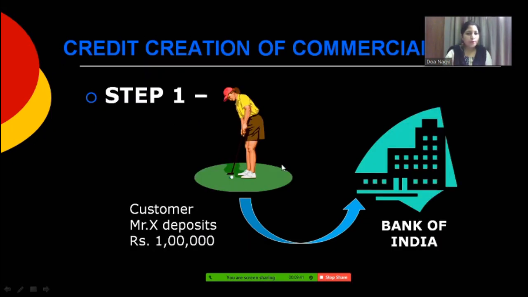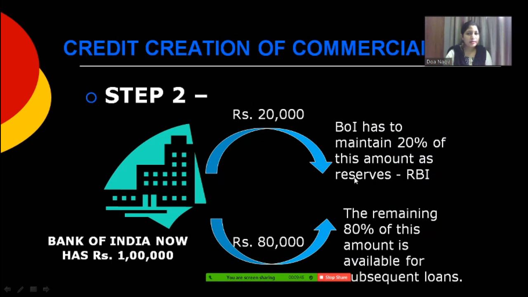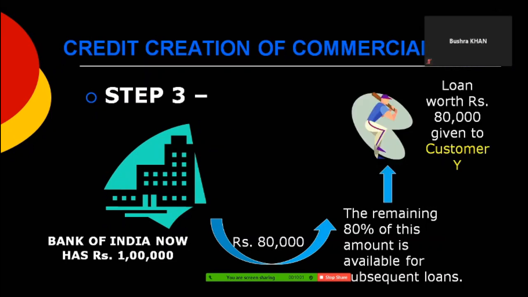So the first step was that the customer approached the bank and deposited 1 lakh rupees. Second step was that 20% of it was retained as the CRR and 80% has now become available for subsequent loans. Is it clear so far? Yes, ma'am.